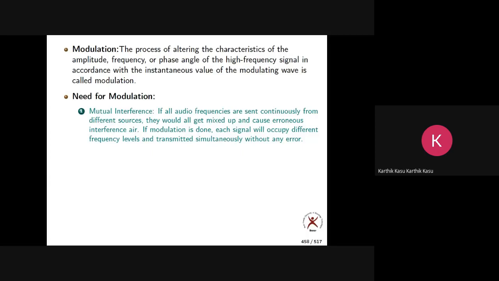You might have studied a multiplexer, no? 2 cross 1 multiplexer, 4 cross 1 multiplexer, 8 cross 1 multiplexer. There, what are you doing? On the input side, we have more number of inputs, 2, 4, 8, 16, and so on. On the output side, we have only one output. So we are transmitting more number of signals through the same channel. When it comes to communication, multiplexing means transmitting more number of signals through the same channel.